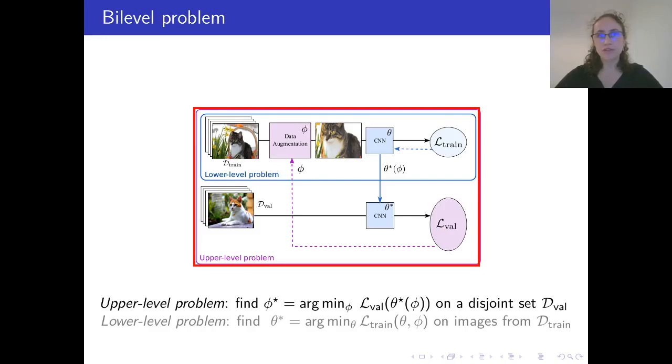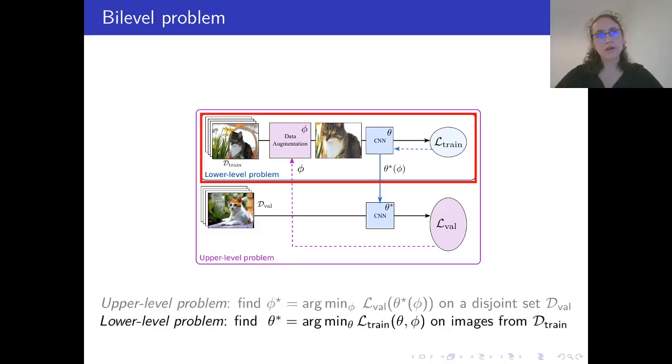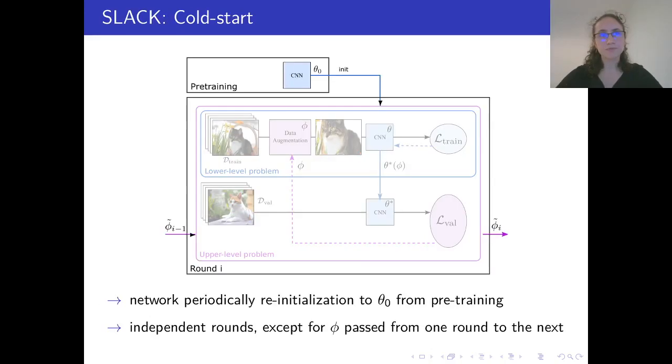Early approaches such as AutoAugment go this way, but most recent approaches approximate the bi-level problem, often with unrolled optimization, which consists in approximating the optimal θ star of phi with only a few gradient steps, and usually only one step. For our method, we explored how to combine the efficiency of unrolled optimization with the stability of strict bi-level optimization.